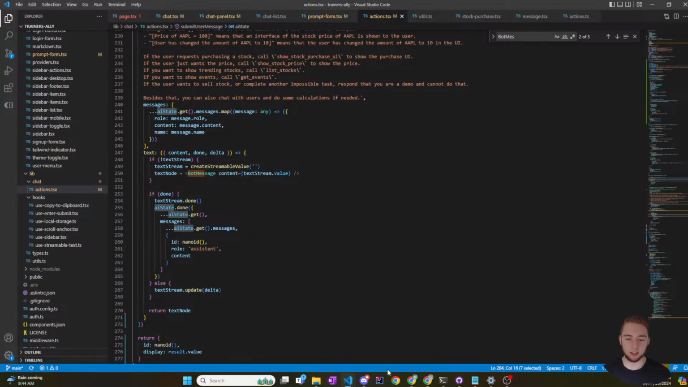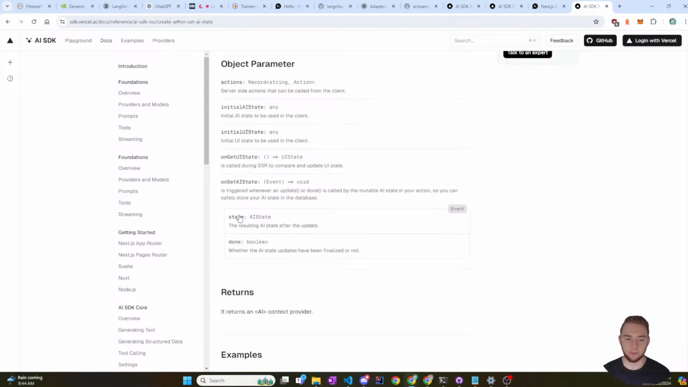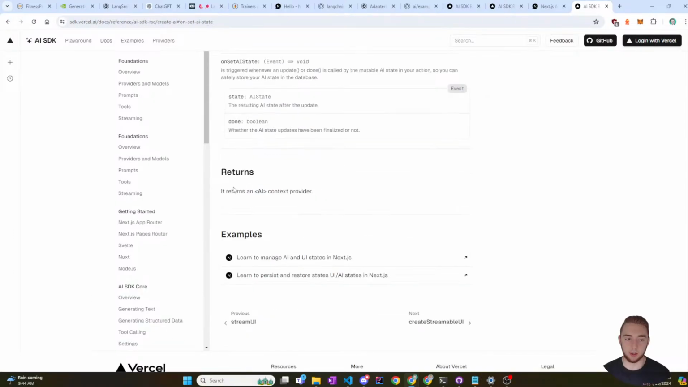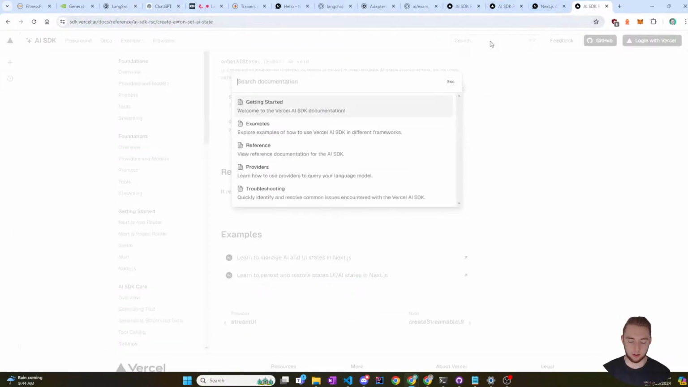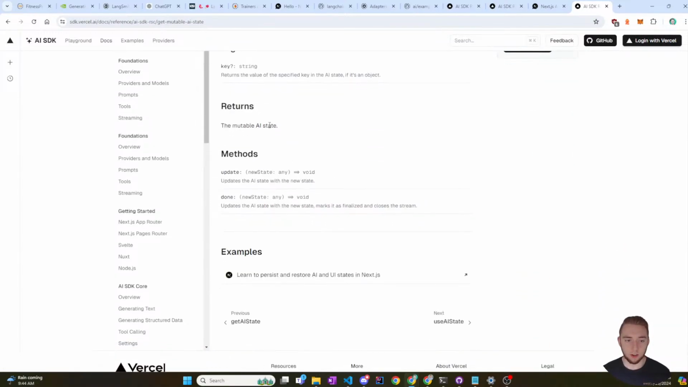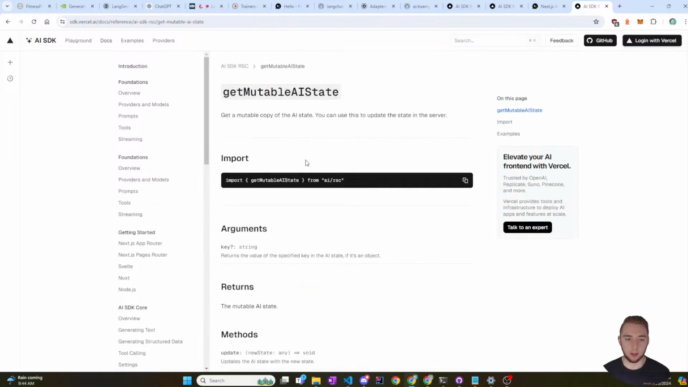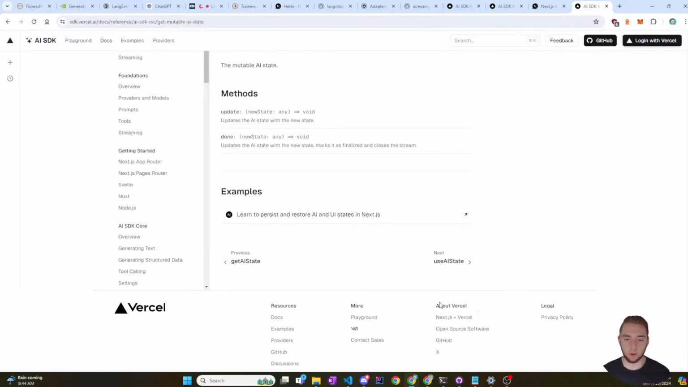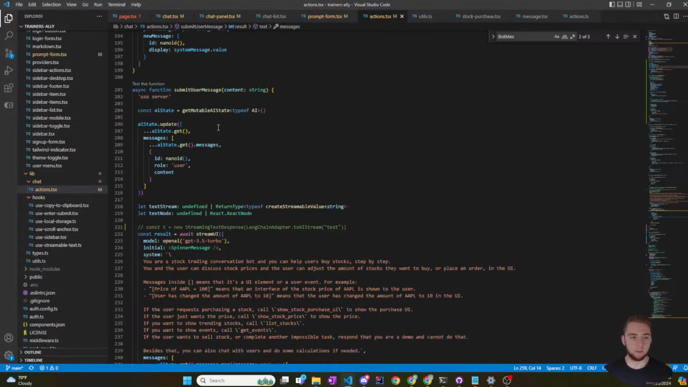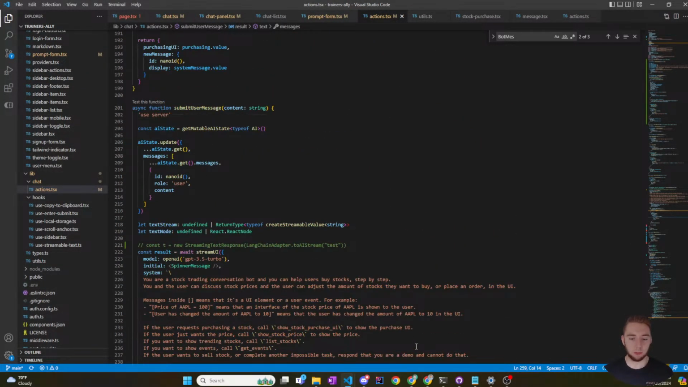What is the difference between .done and .update though? Can I get mutable AI state? It returns the mutable AI state. What is the type though? Let me go back to my code and determine that. Oh, opening the wrong thing. AI state is mutable AI state.